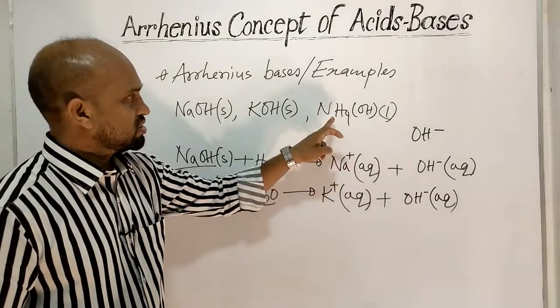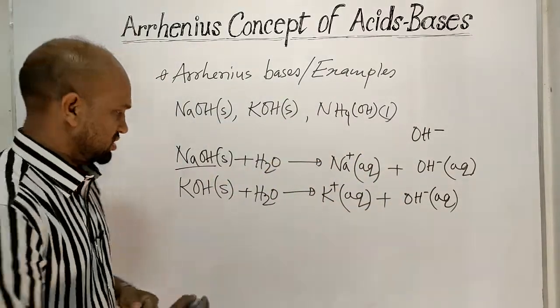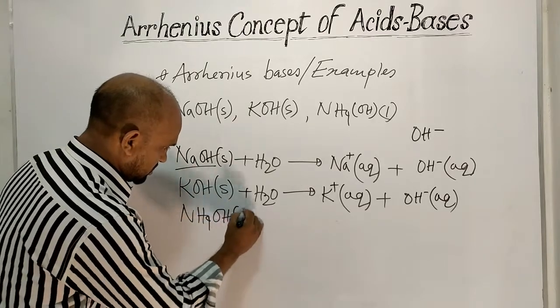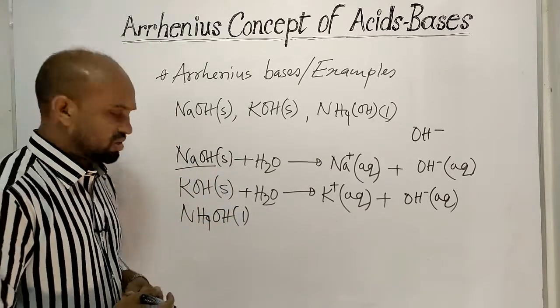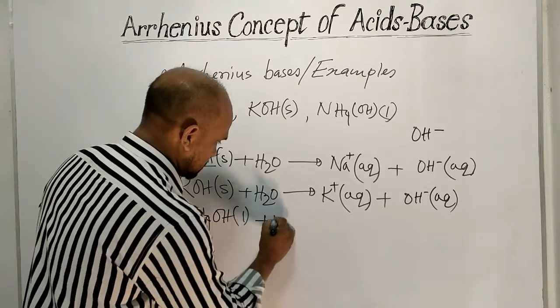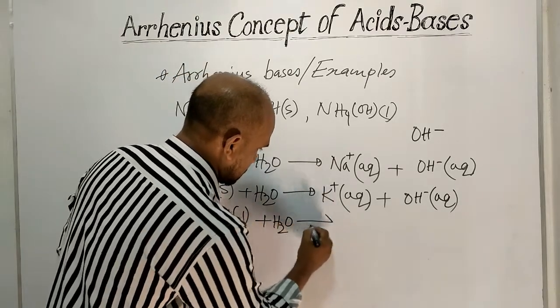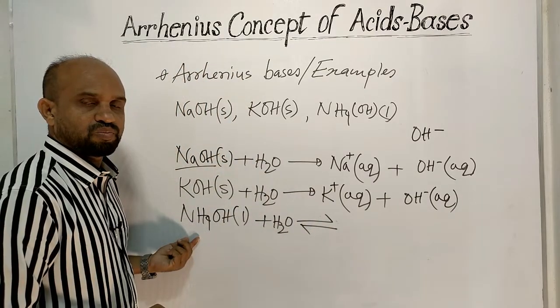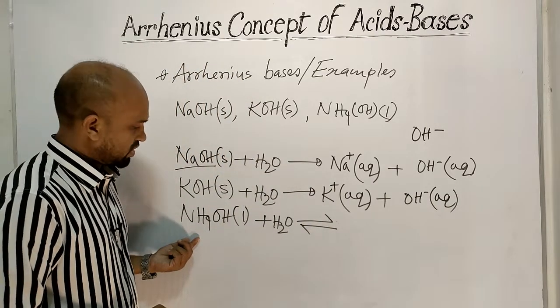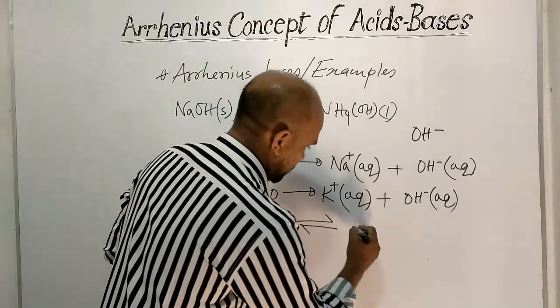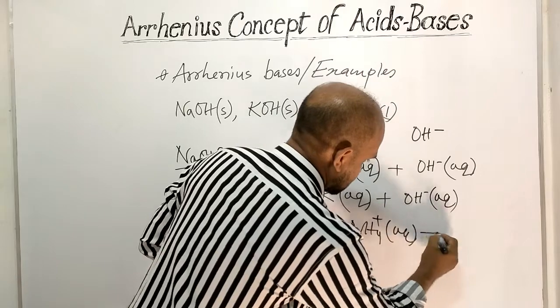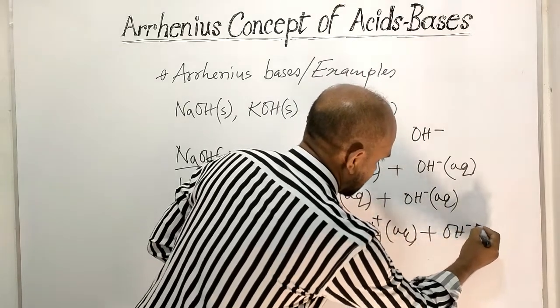Now let's see about ammonium hydroxide. Ammonium hydroxide, which is liquid at normal condition, when it is dissolved in water, then a very low percent of ammonium hydroxide is ionized and forms ammonium ion. At the same time, hydroxide ion is formed.